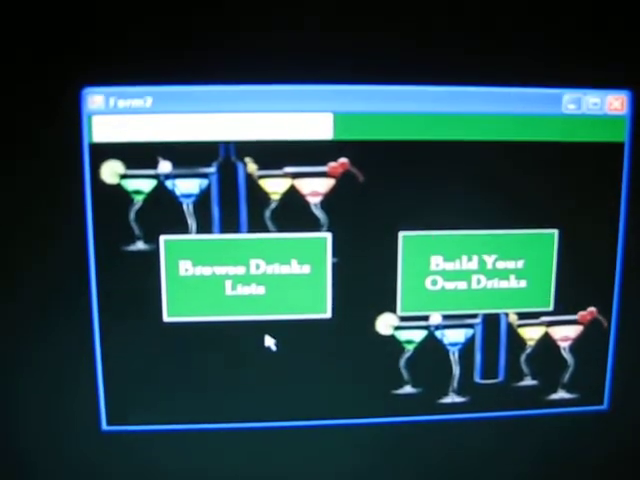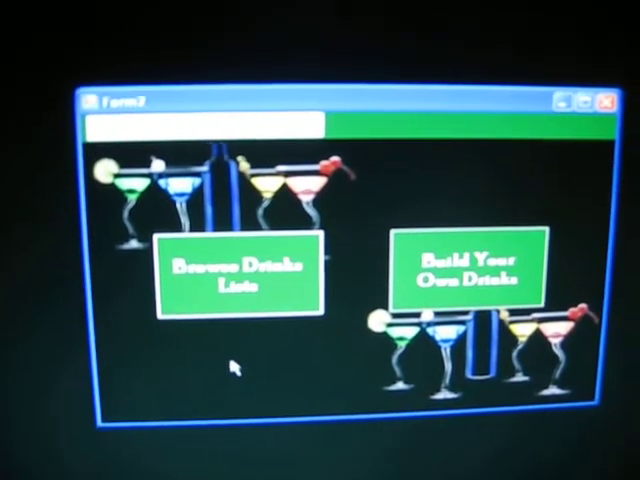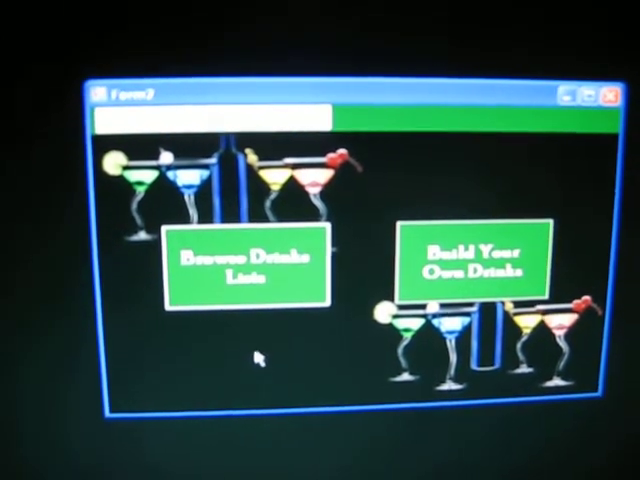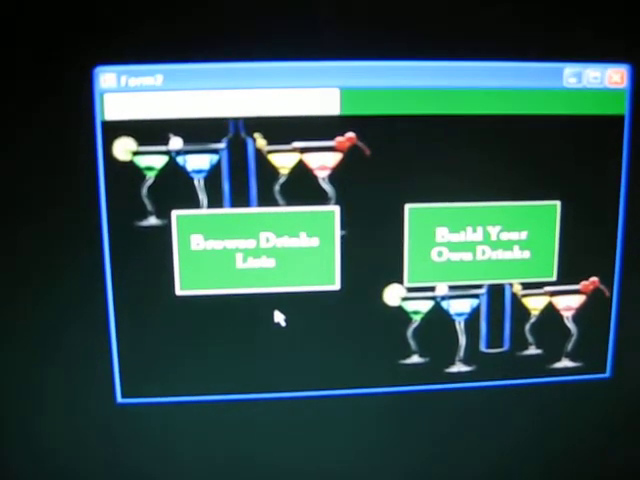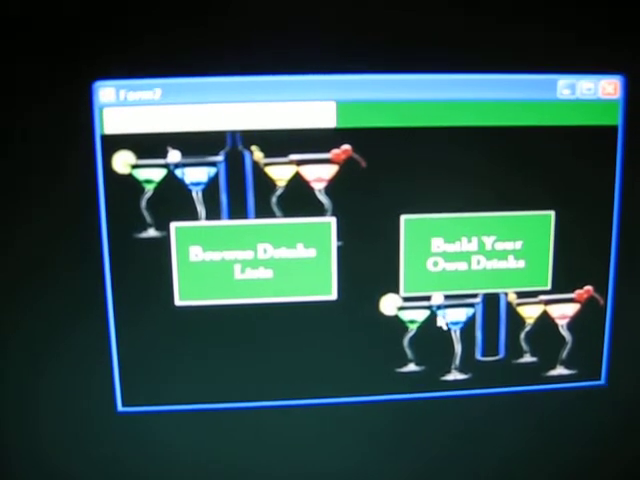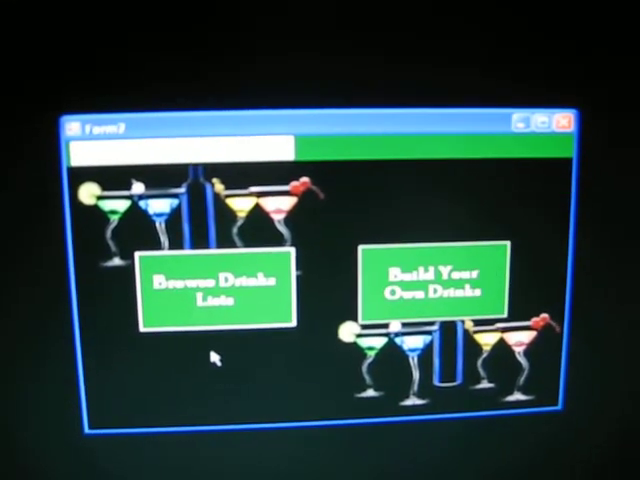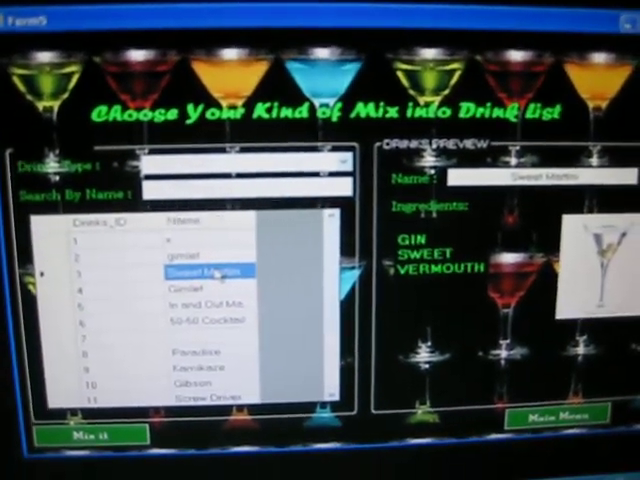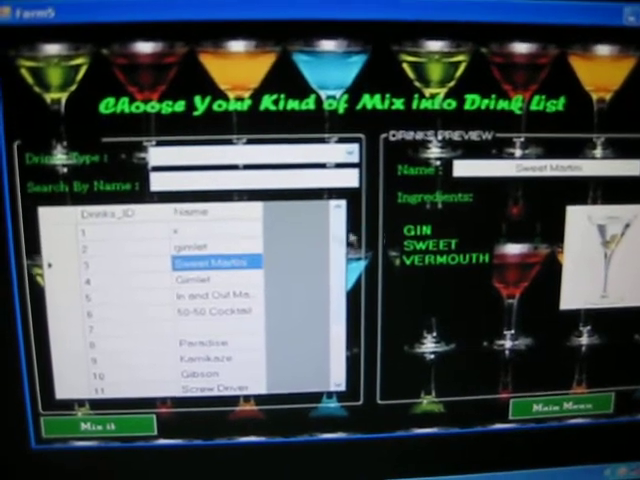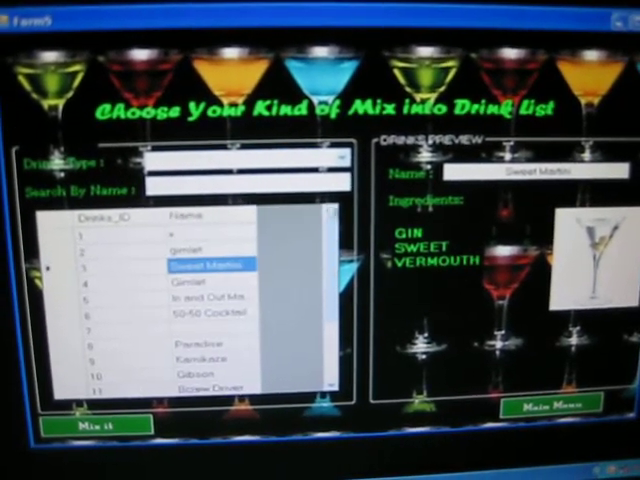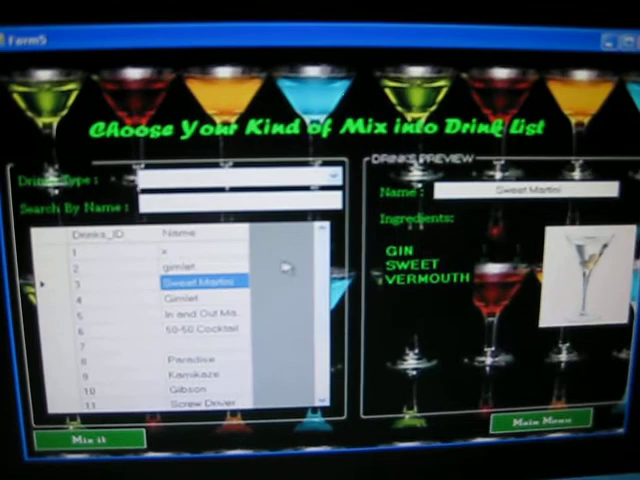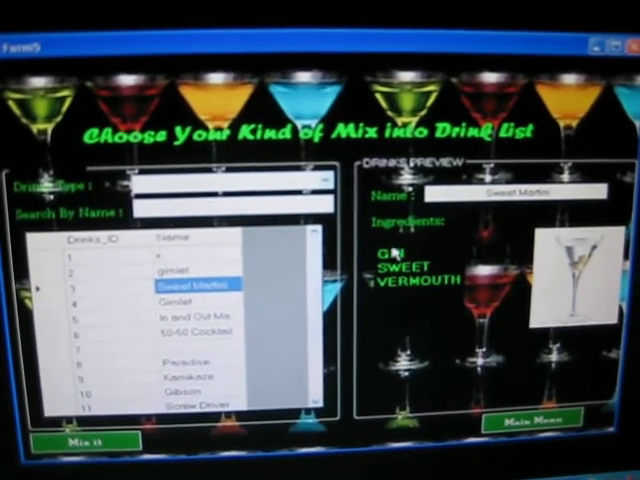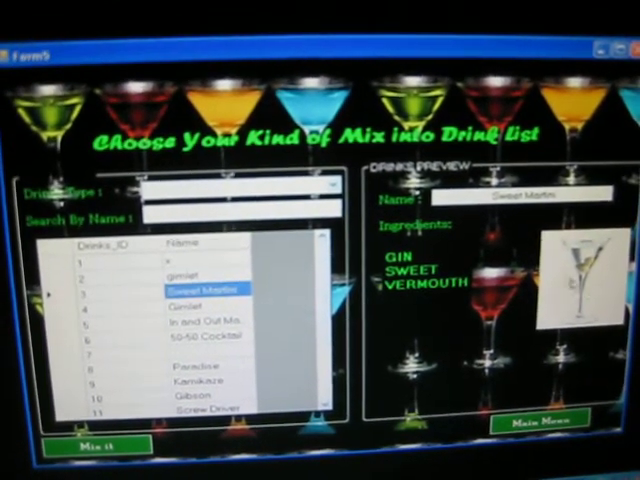Logging in, we are now at the main form. This form contains the Browse Drinks List button and the Build Your Own Drinks button. Going to the Browse Drinks List form, this form contains the 30 defined drinks of the system. This also contains the preview of the ingredients of the defined drinks.